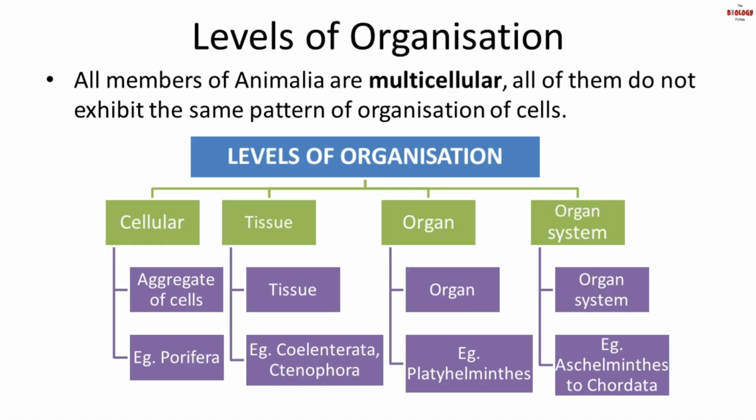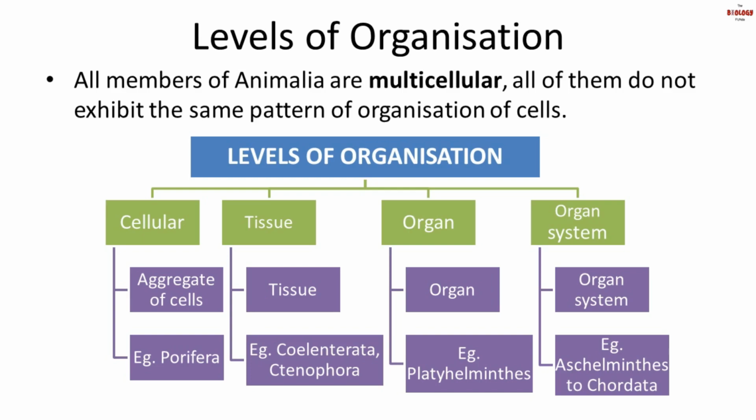Coelenterata and Ctenophora are the phyla having the tissue level of organization. Here, they will not have organ or organ system. Third is organ level of organization. In organ level of organization, the tissues are grouped together to form organs which are specialized to perform a particular function.